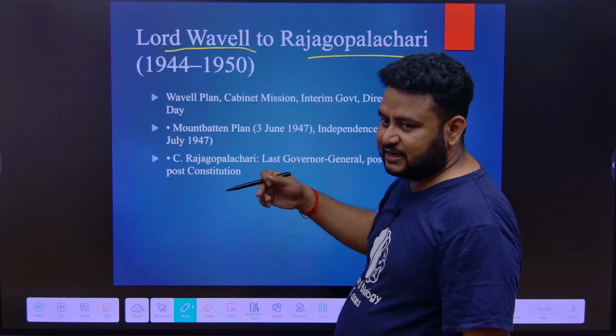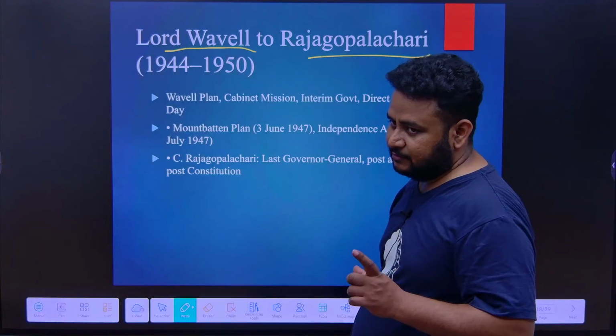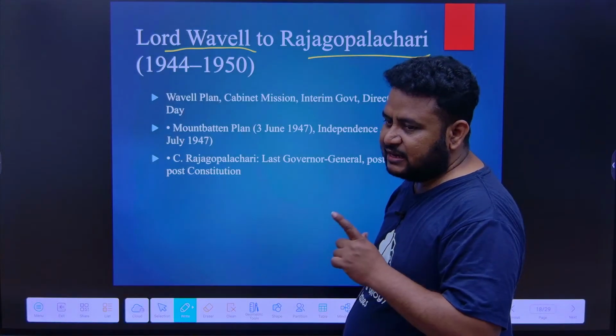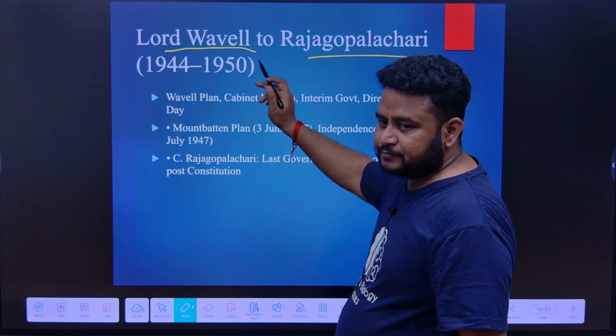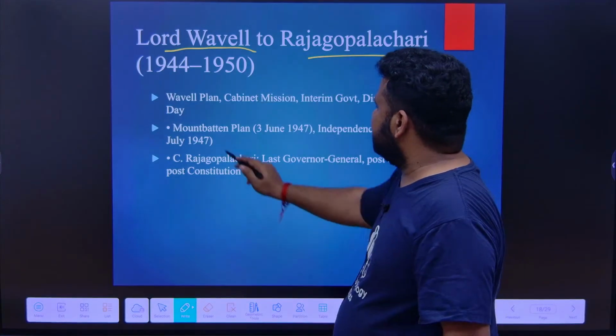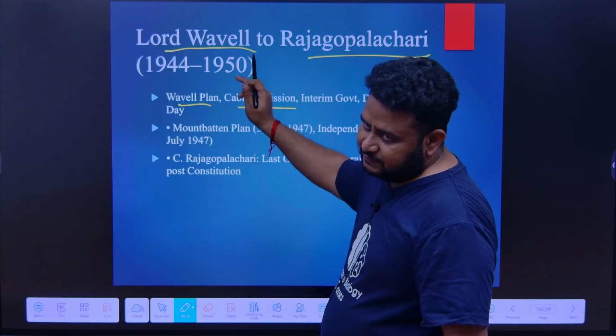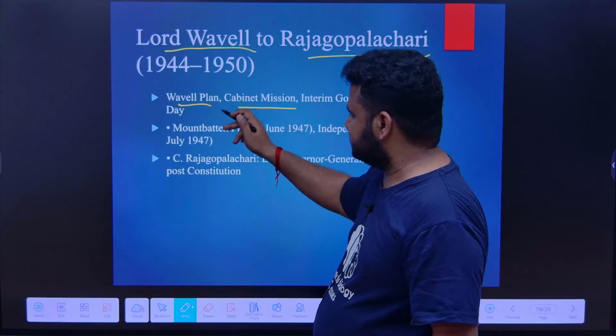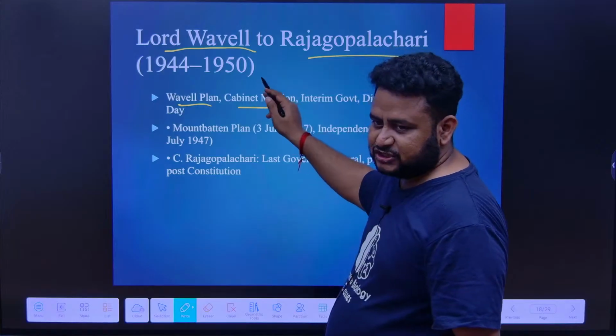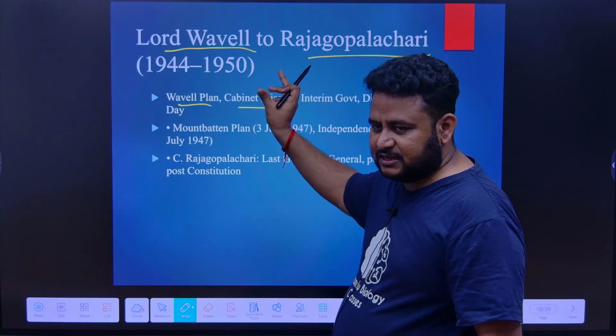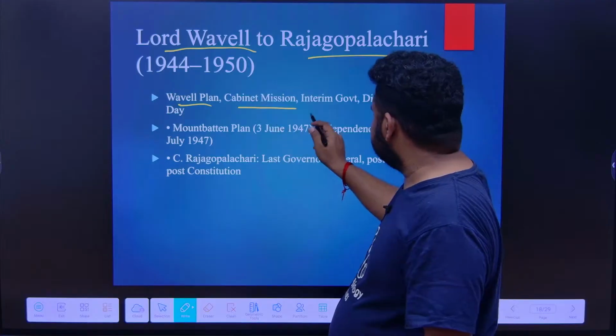Lord Wavell to Rajagopalachari. Under Lord Wavell we had cabinet mission plan. So Lord Wavell to Rajagopalachari, Wavell plan and also cabinet mission plan. Wavell plan I will explain when we talk about Indian national movement, that is third phase. Cabinet mission, this was the mission that made Constituent Assembly. Next it is interim government.